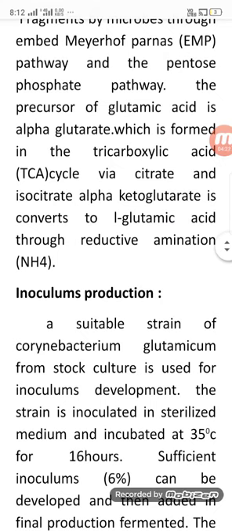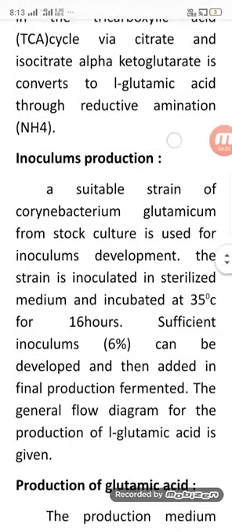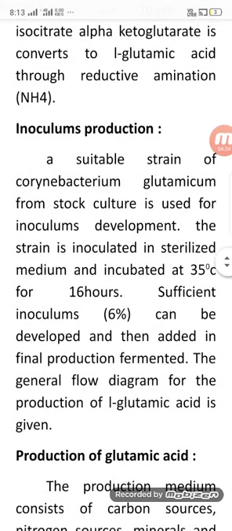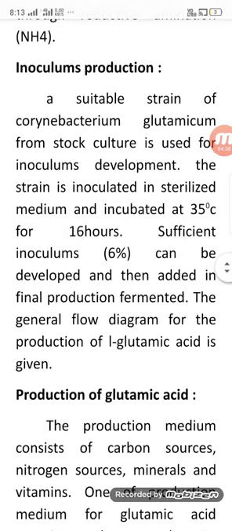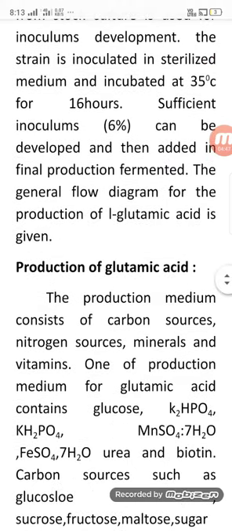Next is inoculum production. A suitable strain of Corynebacterium glutamicum from a stock culture is used in inoculum development. The strain is inoculated in a sterilized medium and incubated at 35 degrees Celsius for 16 hours. Sufficient inoculum, about 6%, can be developed and added for the final production fermentation. The general flow diagram for the production of L-glutamic acid is given.